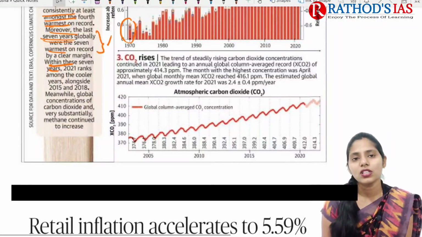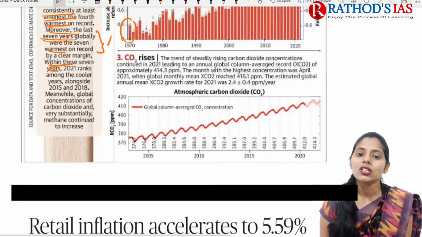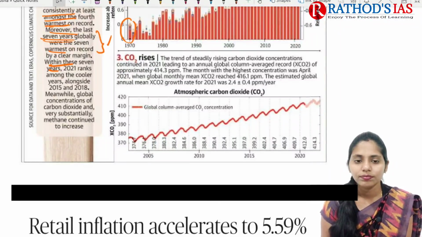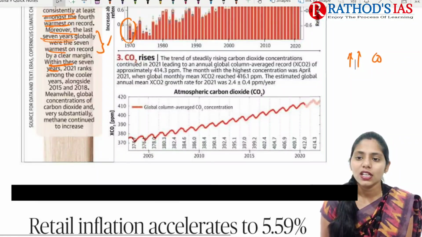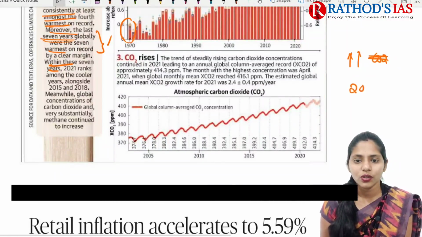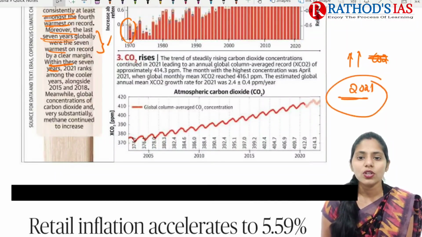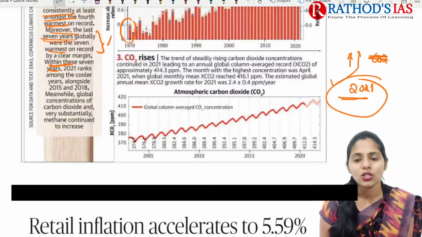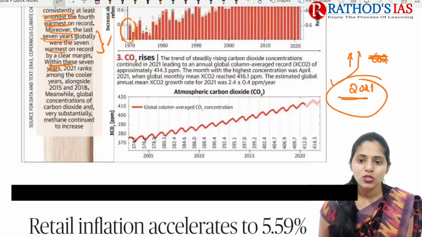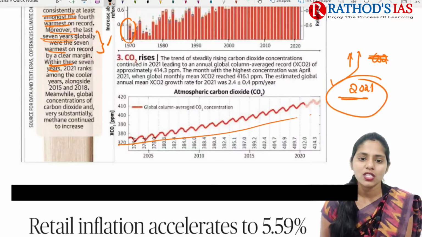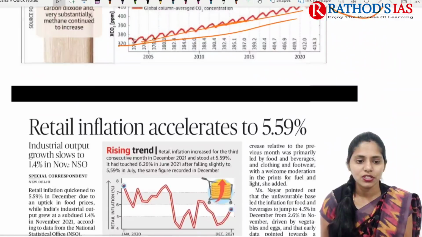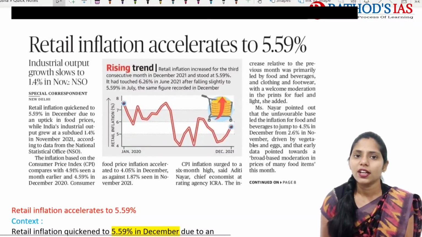And if you are talking about carbon dioxide levels, there is a trend of steady rising carbon dioxide concentrations, and this increase continued in 2021 as well. Because of this, we can say there is also an increase in global temperature. So this is the graph. You can see there is a constant increase of carbon dioxide emissions. And now let us try to see the next topic.